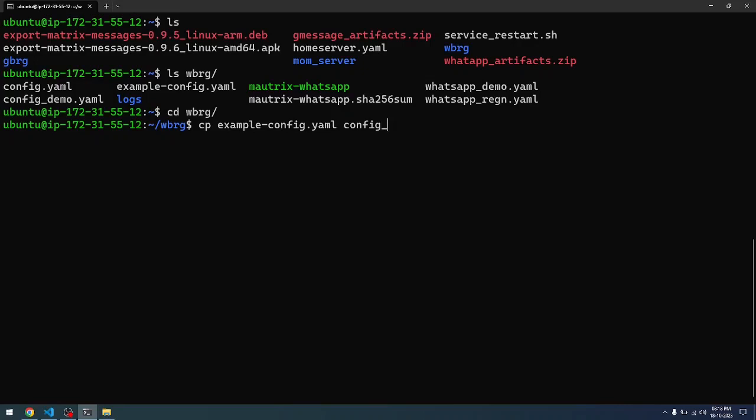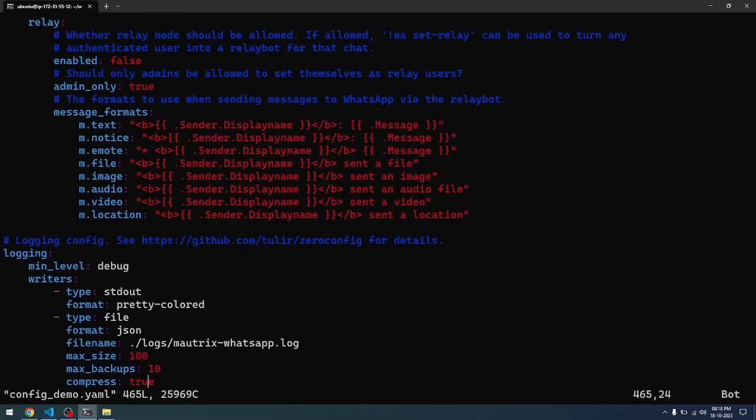In my case, I'll be going into demo because I don't want to show the actual config.yaml file. I've already copied this. I'll be opening the config_demo.yaml file for you guys to check what is going on.